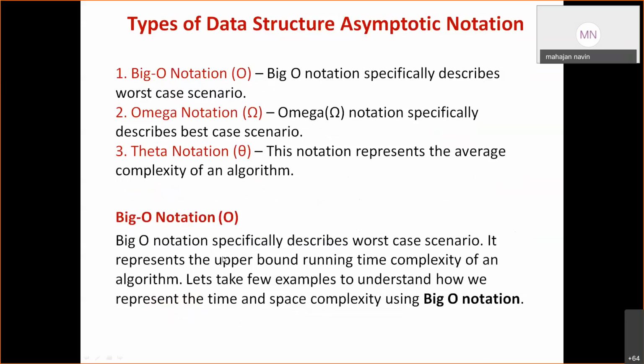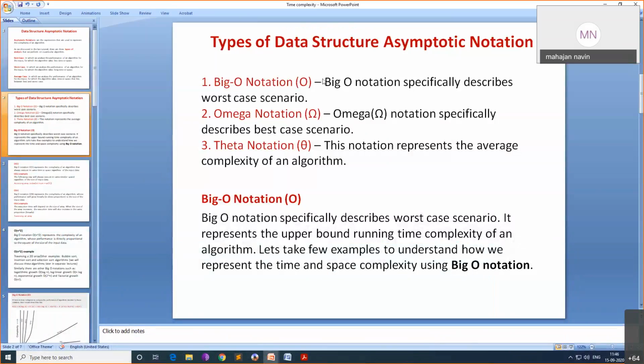Types of data structure, asymptotic notations. What are different notations we use? We use the big O notation, omega notation, and theta notation.